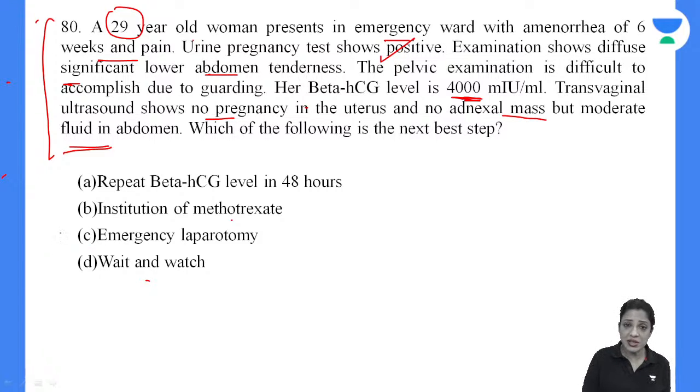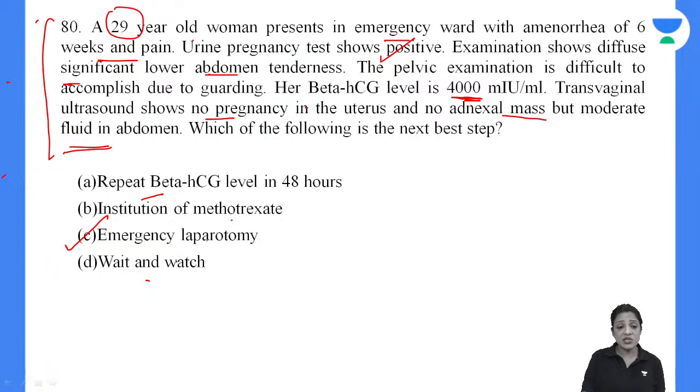You will give her methotrexate. That will take time. You will do a repeat beta HCG in 48 hours. What are you doing then in the emergency? You're giving a painkiller. Do you think she will tolerate that? Wait and watch is absolutely rubbish. So the answer is emergency laparotomy, because you have already diagnosed it's ectopic, right? Because there is free fluid.